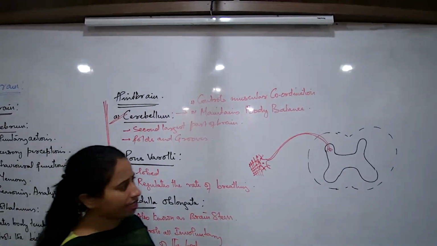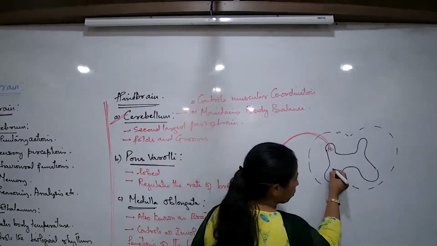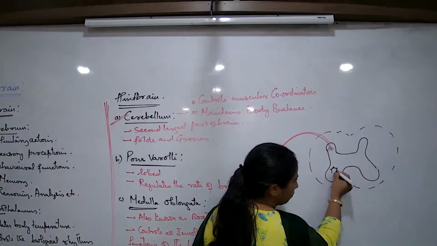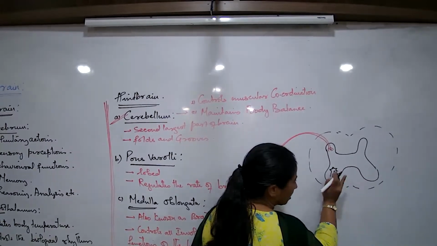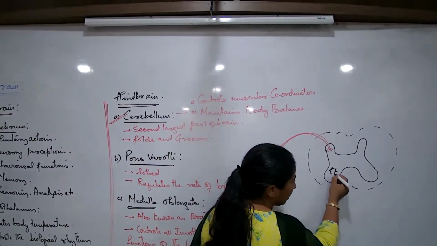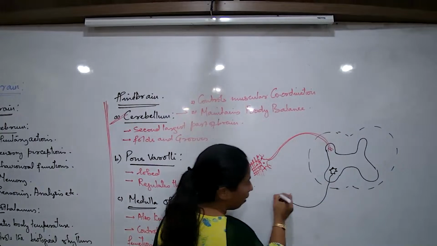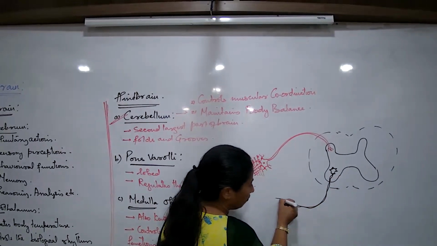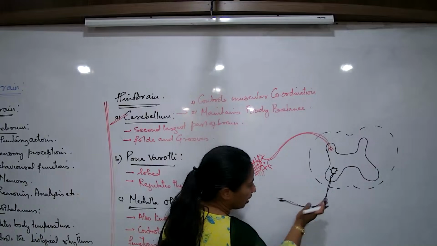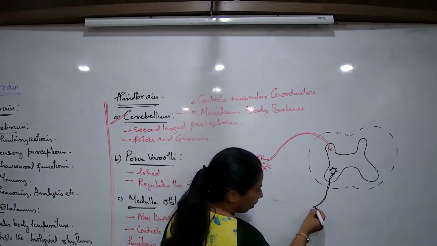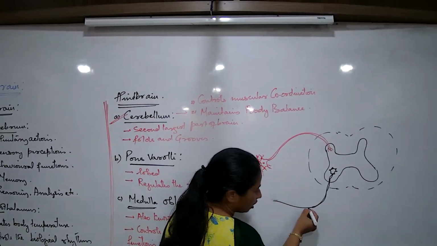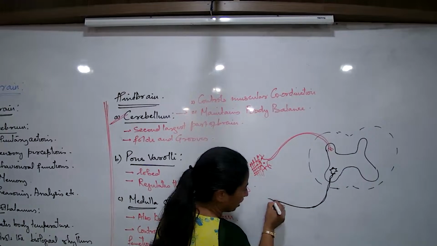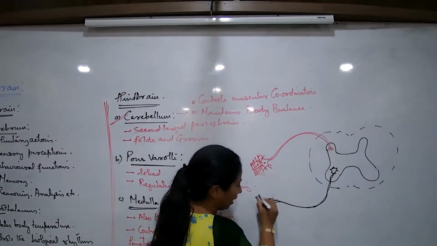Next, there is one more neuron here, and this particular neuron will generally carry the messages back from the spinal cord and deliver them to another specific gland. That other specific gland can be an effector.